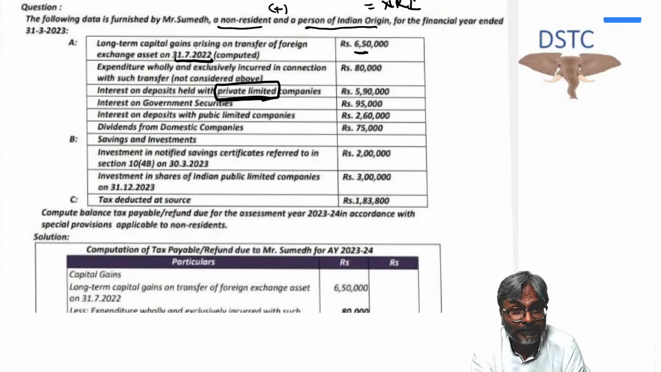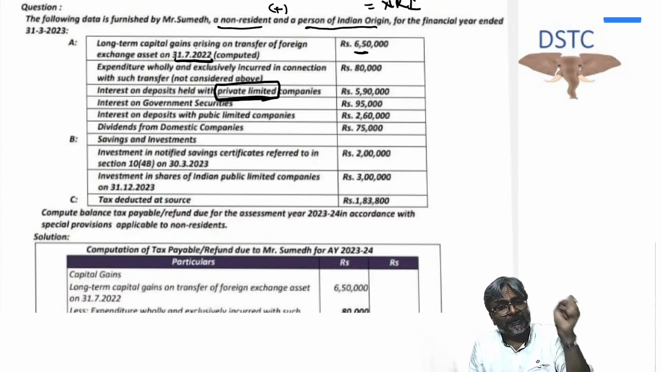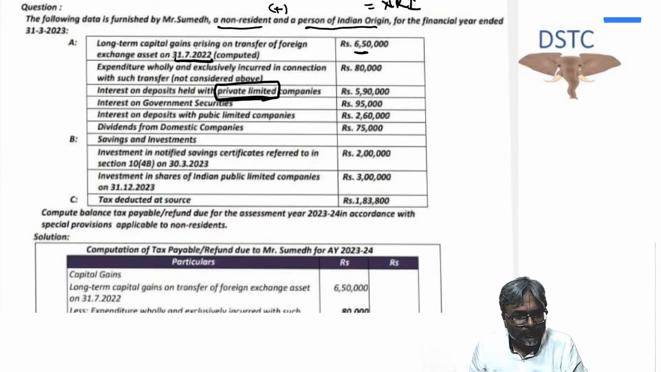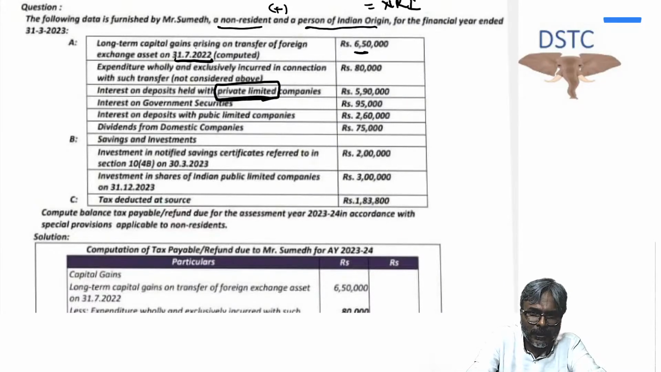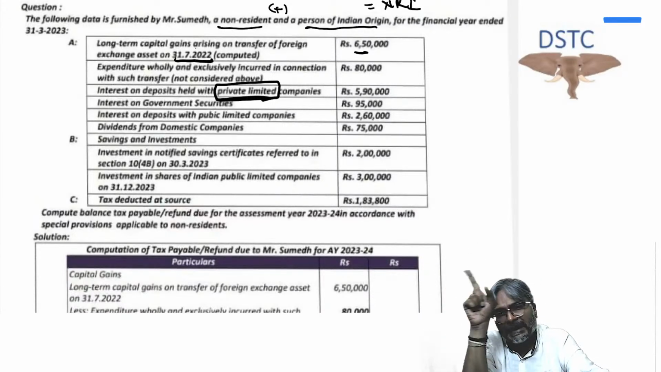Be careful now. Be very careful how you're supposed to go about it. Is this a private limited company? Is it a specified asset? It is about deposits, and what did I tell you? Deposit and debenture should be of a public company. Here they have given you a private limited company, therefore it is not a specified asset. Chapter 12A rate will not be applicable. Go to the normal provision now and take what is the rate applicable.